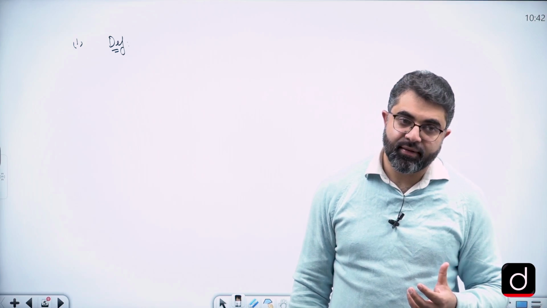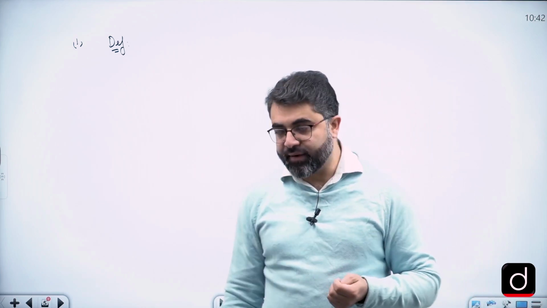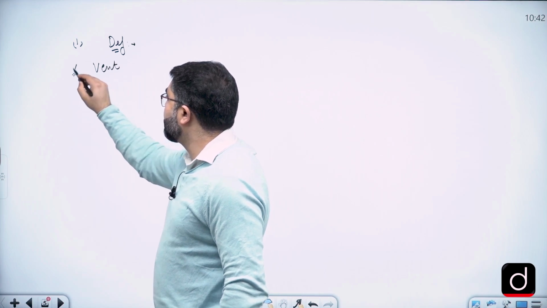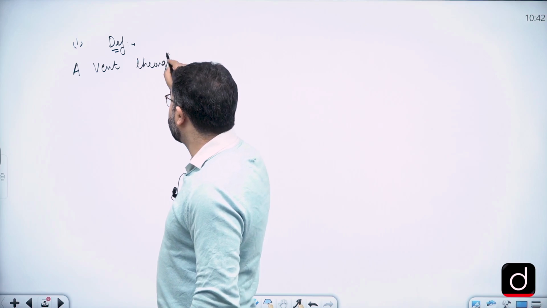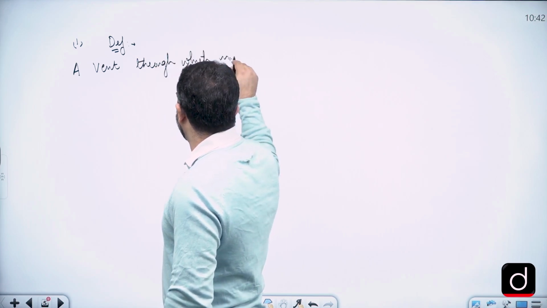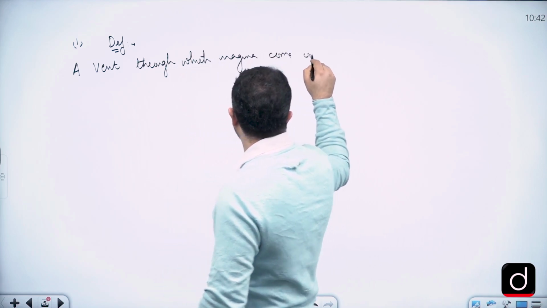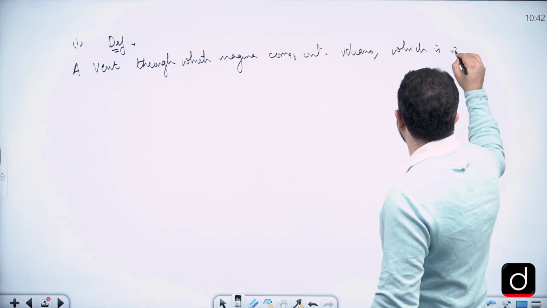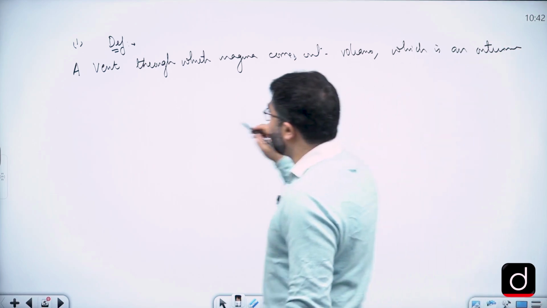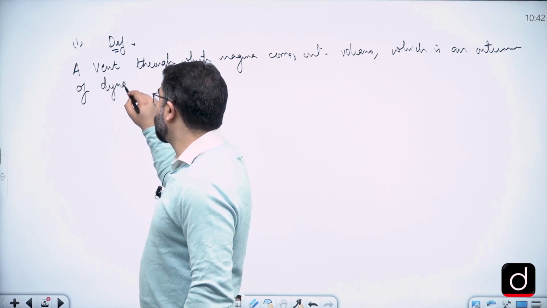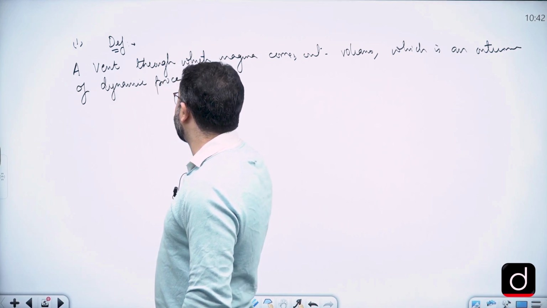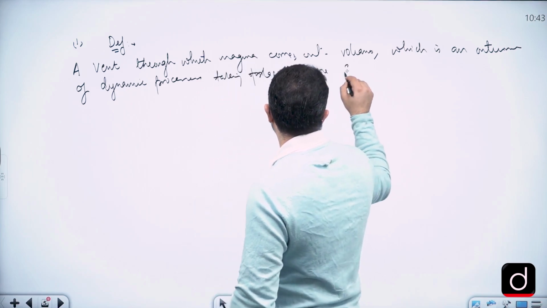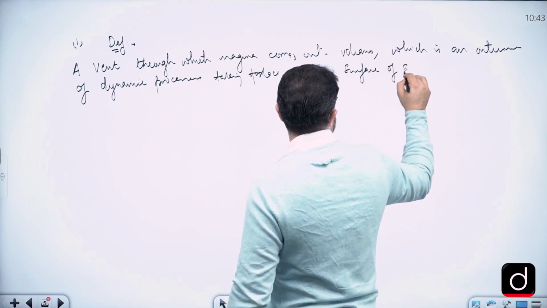To summarize the entire answer, what we need to do here is put the definition here, that is, a vent through which magma comes out is referred to as a volcano, which is an outcome of dynamic processes taking place on the surface of Earth.